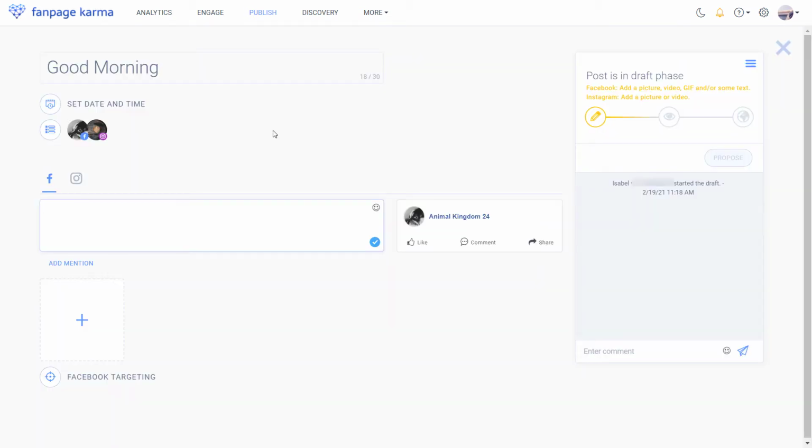Now I can prepare the post for each network individually. There's a tab for each network. This is the Facebook draft, and you can just switch to the Instagram draft and prepare the two versions separately.